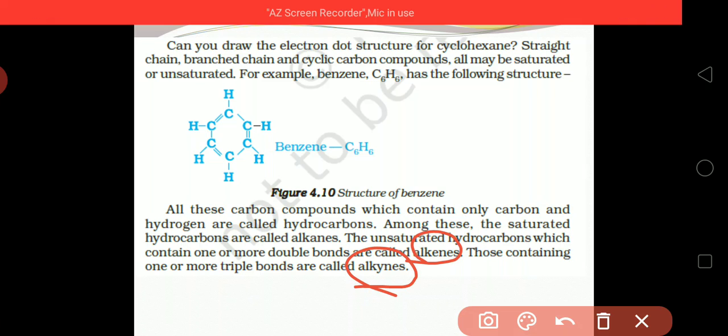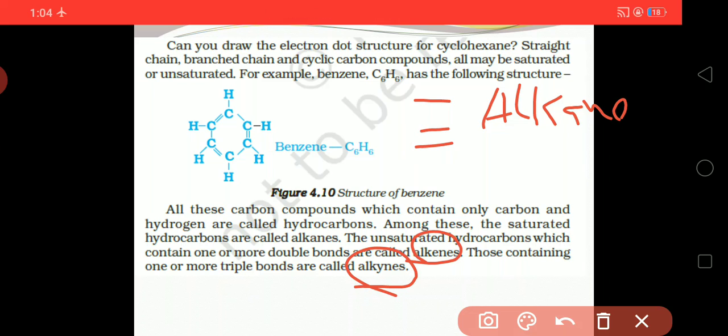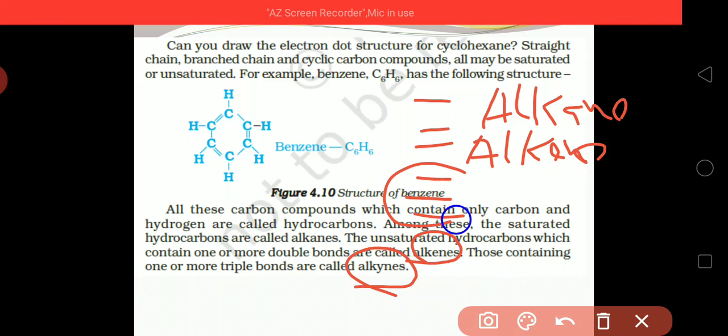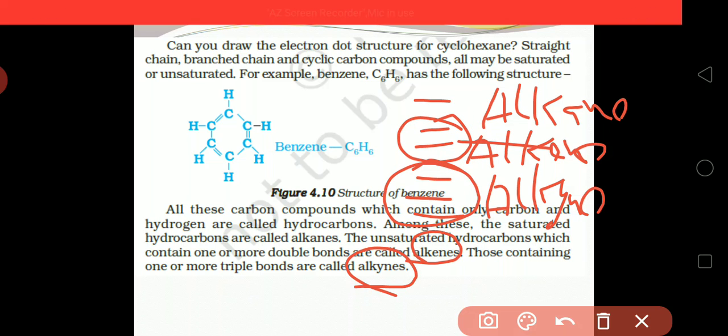In the same way, one by one: if a compound contains a single bond, then it is said to be an alkane. If it contains a double bond, then it is said to be an alkene. And if a compound contains a triple bond, three bonds, then it is said to be an alkyne. Double bond, alkene. Single bond, alkane. And triple bond, alkyne.